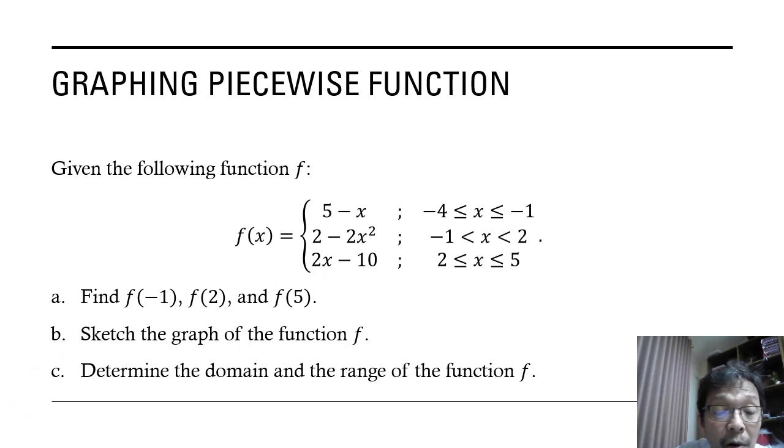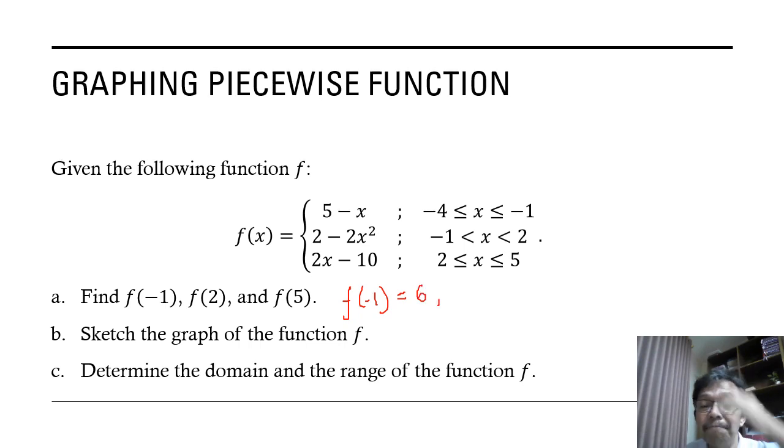So how about the value of f(-1)? We can check from f(-1), the position of -1. And so we use this rule of the function, 5 minus x. So the result is 5 minus (-1), which is 6.